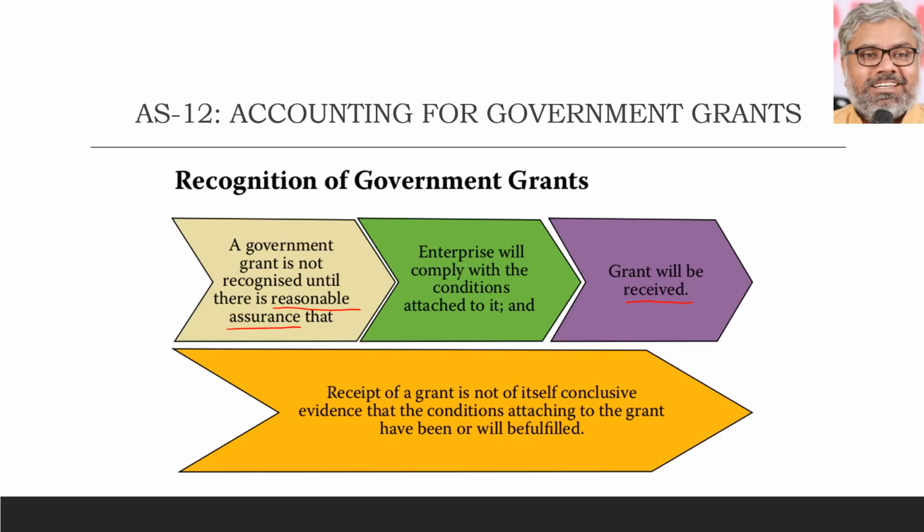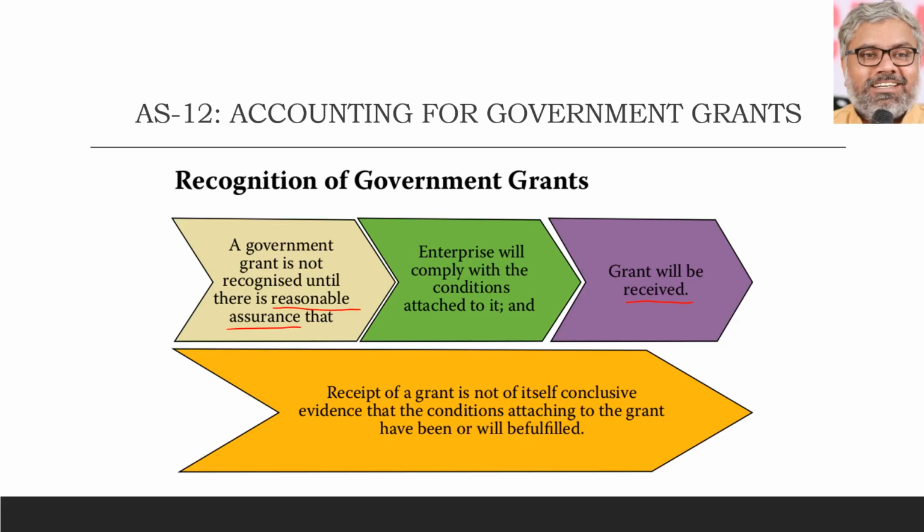Just for example, say the government holds a press conference and announces that we are going to give a 1 crore facility of grant to all software companies in India. If a software company starts booking revenue as if the grant is already received, that would be wrong. Governments make a hundred statements daily, and not all of them are really fulfilled. Also, the statement may come with many conditions, so not every enterprise will be able to get that benefit.